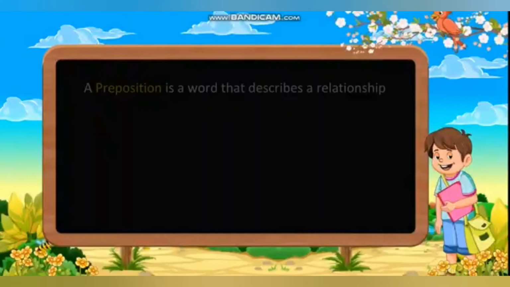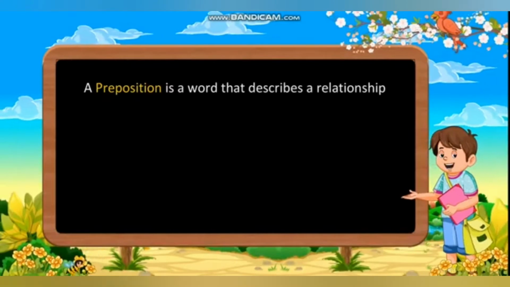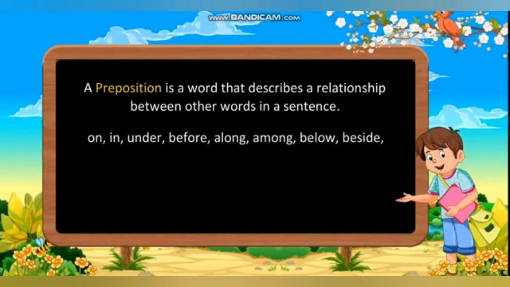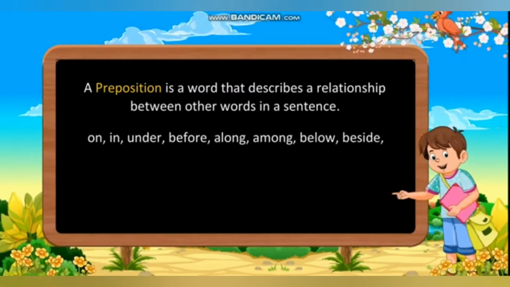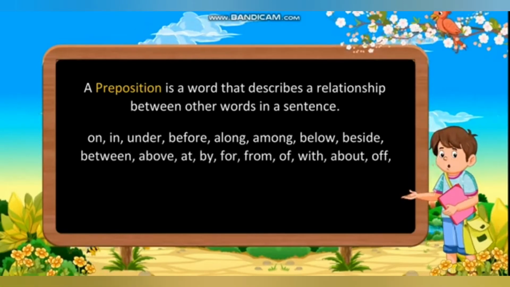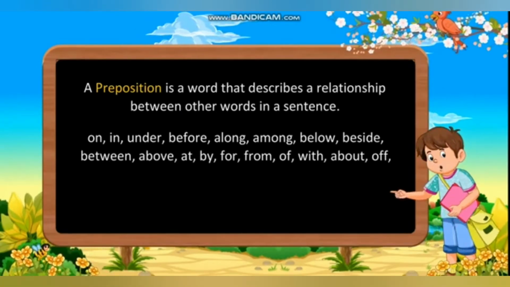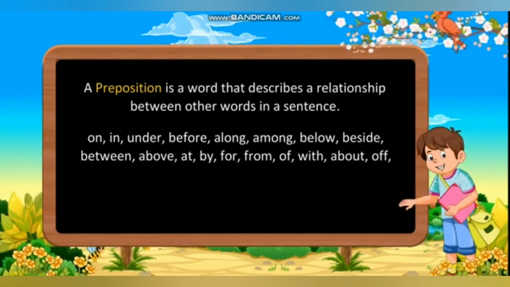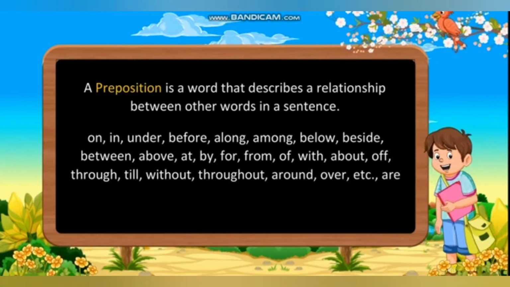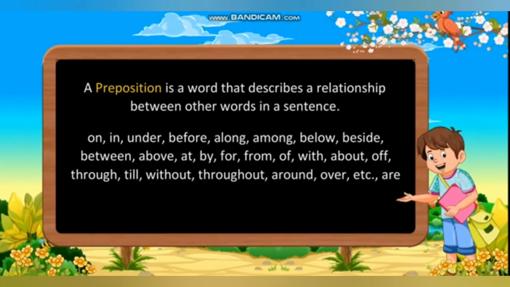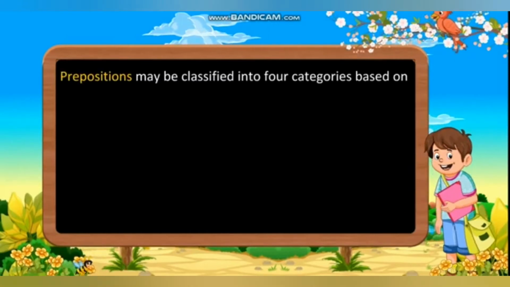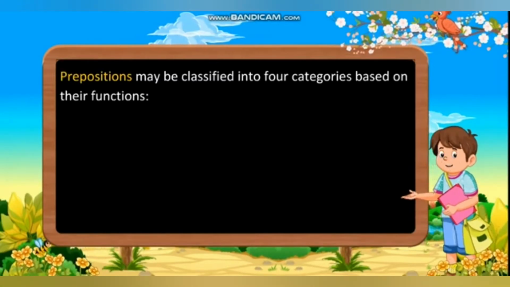What is a preposition? A preposition is a word that describes a relationship between other words in a sentence. Some prepositions are on, in, under, before, along, among, below, beside, between, above, at, by, for, from, of, with, about, through, till, without, throughout, around, over, etc. These are some common prepositions. Prepositions may be classified into four categories based on their functions.